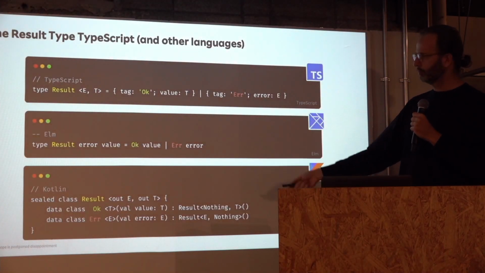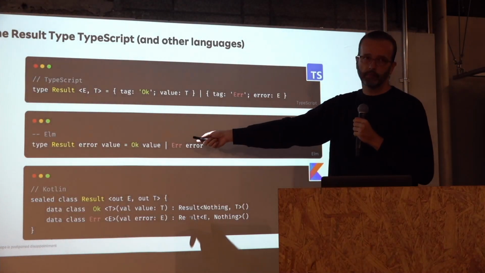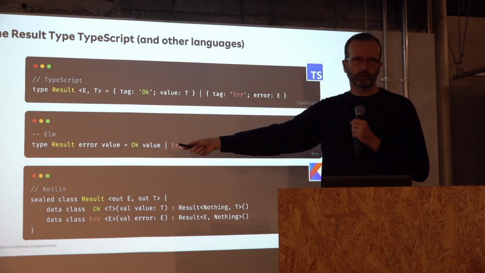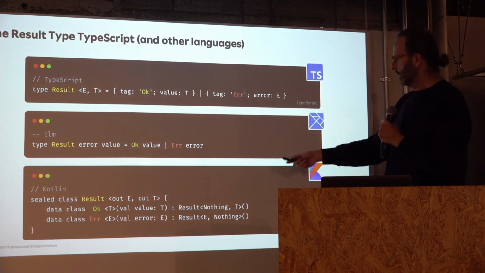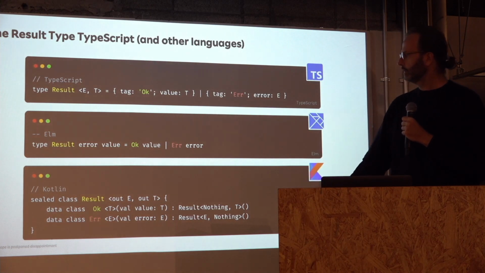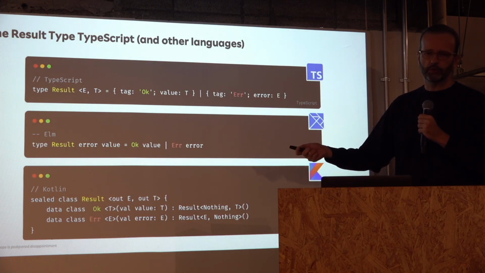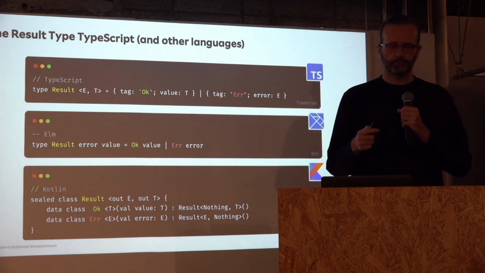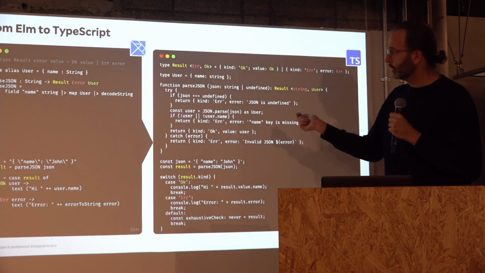I show here also a couple of definitions. This is how it's defined in Elm. But in Elm, we don't need to define it because it's already built into the language. This is how you can define it in Kotlin. I show this one because we are actually introducing Kotlin as well in our repository. So this is the code.